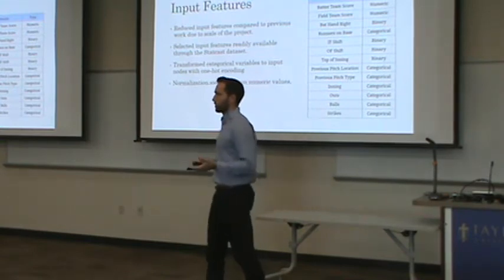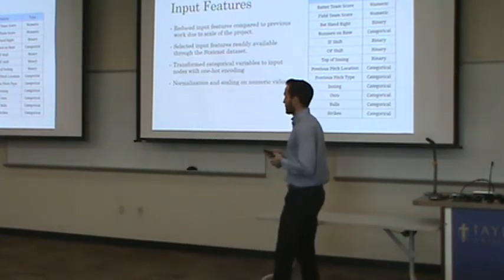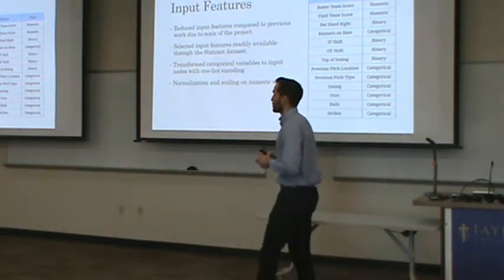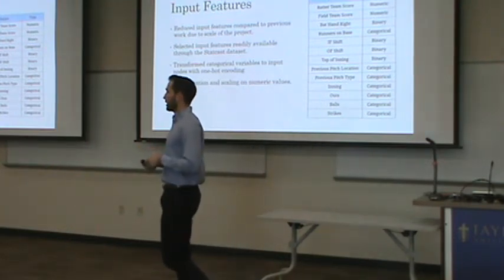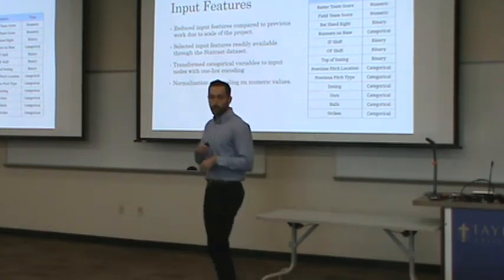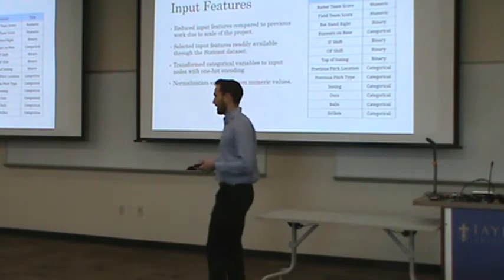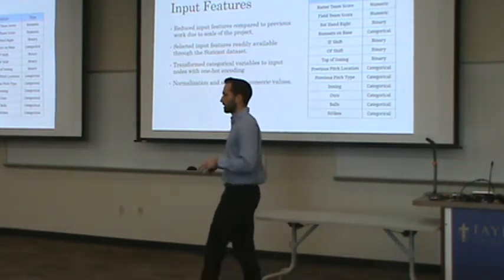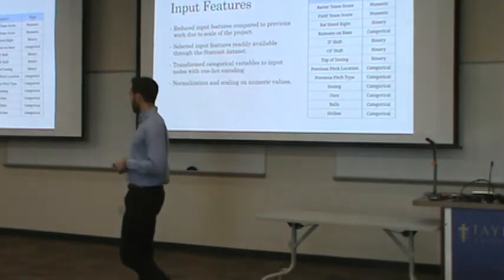One very important part of creating these models is feature selection. This is what data we're going to choose to train our model on and to make our predictions from. As I said, we had to significantly reduce the input features compared to prior work. This is mostly because of data handling issues. A lot of the information they used had to do with past tendencies of the batter and the history of the pitcher facing that batter, and we would have to construct all those variables ourselves within the data. Certainly possible, but it was going to be the most difficult part of the whole project, so we wanted to test the relevance of this first before doing that full scale.